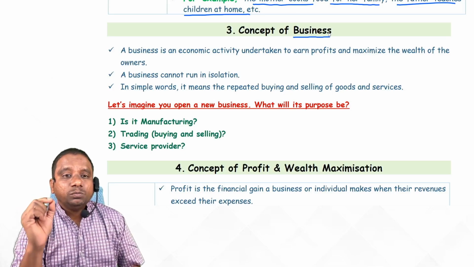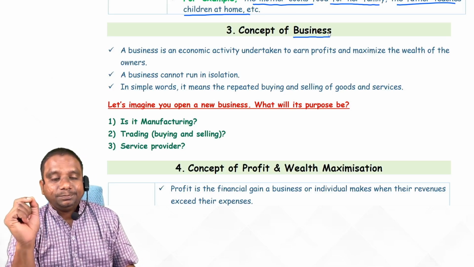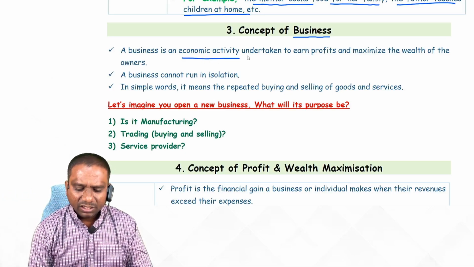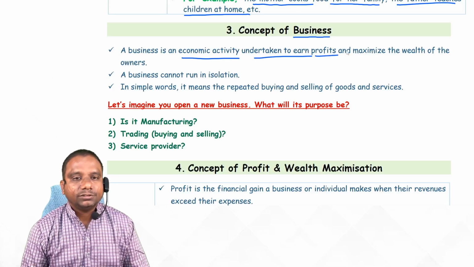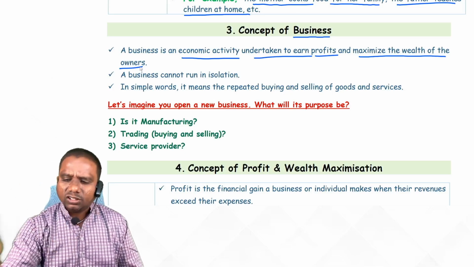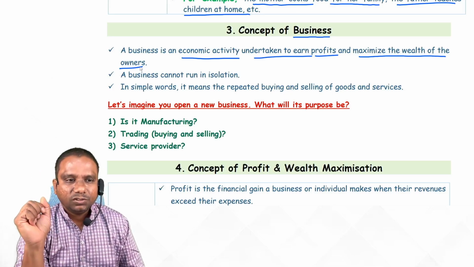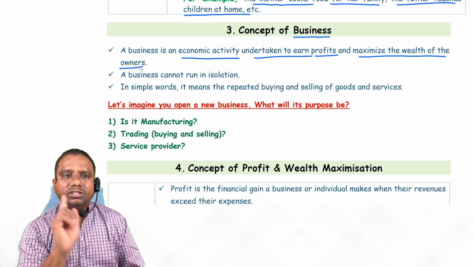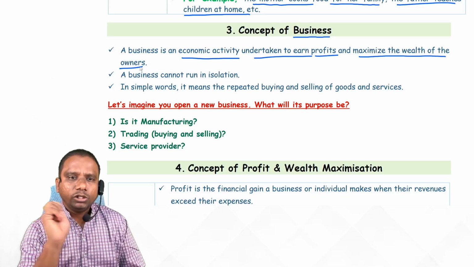Out of the most important aspects is doing business. So what is the concept of business? First of all, a business is an economic activity undertaken to earn profits and maximize the wealth of the owners. Observe, students, you just observe the businessman, the business people around you.